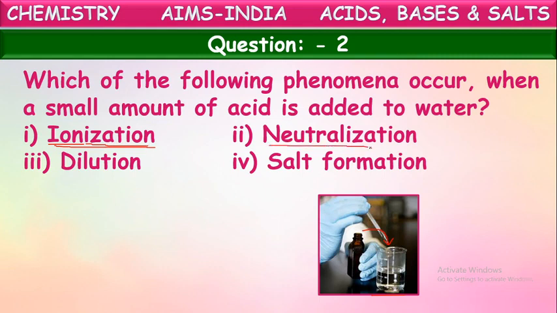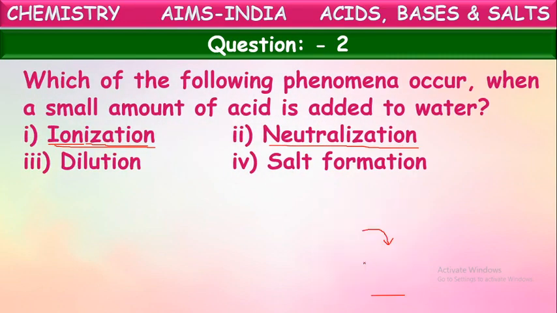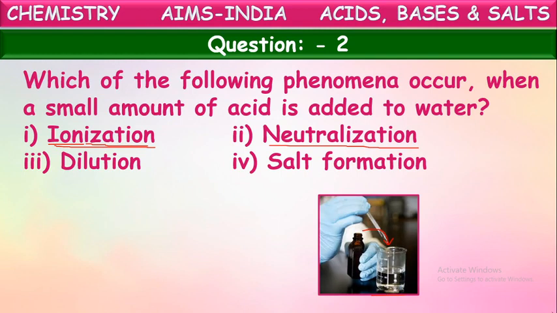Next one, what is neutralization? The reaction of an acid with a base to form salt and water is called neutralization. What is happening here? We are taking only acid to dissolve into water. We are not taking any base here. So neutralization will not occur, because only acid we are dissolving into water, there is no reaction of acid and base here. No neutralization occurs. Neutralization means reaction of an acid with a base to form salt and water. It is not happening here.